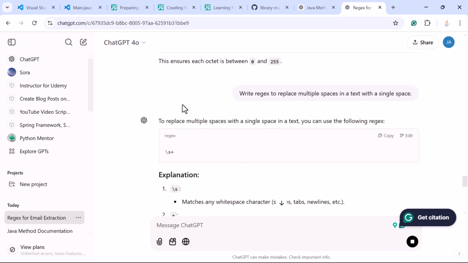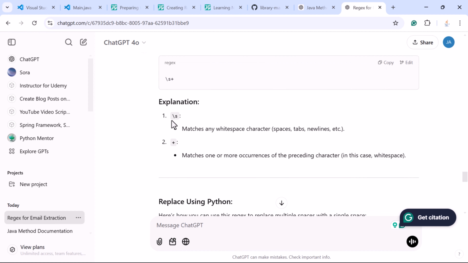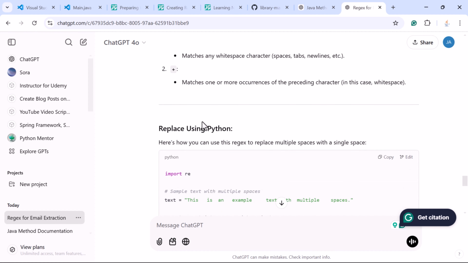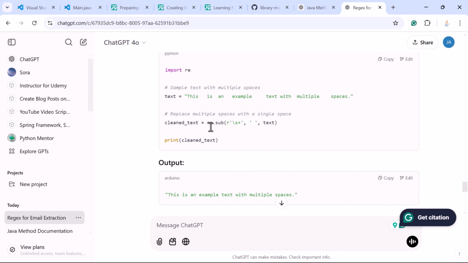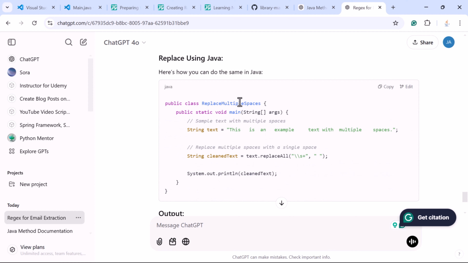And look here at the ChatGPT response. To replace multiple spaces with a single space in the text, you can use the following regex pattern. This is the explanation for this pattern, and this is the usage of this pattern using the Python programming language. And here, this is the usage of this regex pattern in Java.